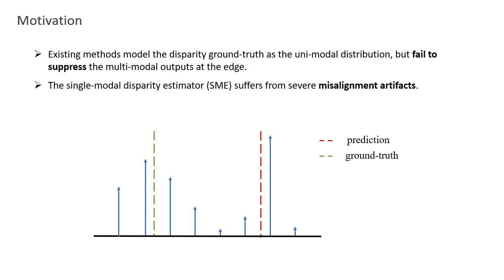Furthermore, SME is proposed to obtain sharp disparity edges. SME first locates the disparity candidate with the maximum probability density, and then traverses left and right respectively until the probability stops decreasing, thereby determining the range of the dominant mode for disparity estimation. However, this pixel-level winner-take-all strategy is sensitive to noise that can produce sharp and narrow modes in the output distribution. Once the mode selection is wrong, SME will bring larger estimation errors and lead to misalignment artifacts.